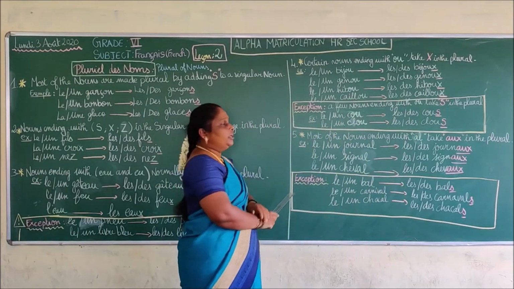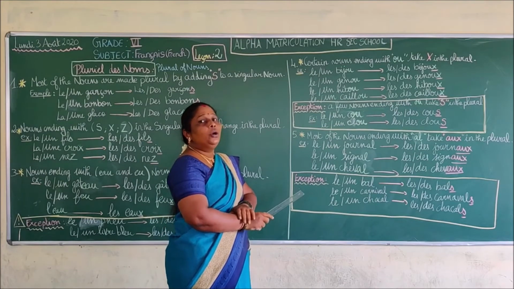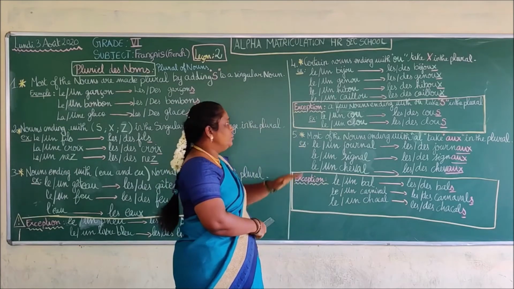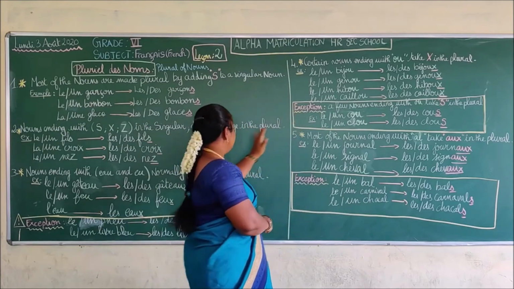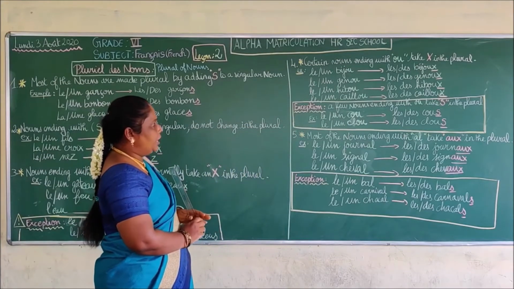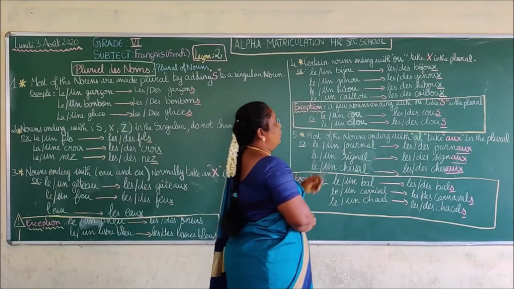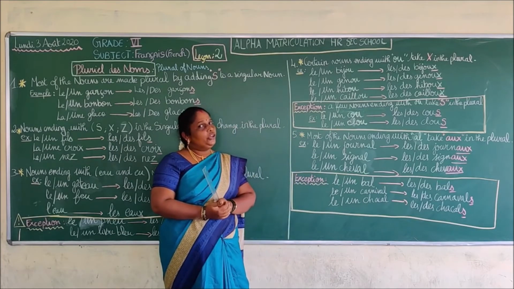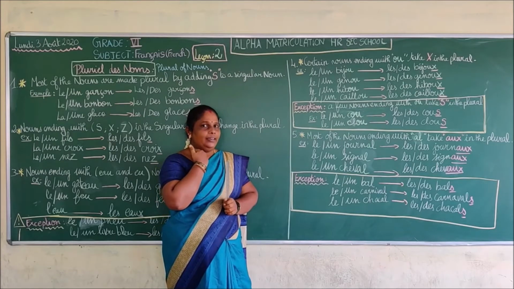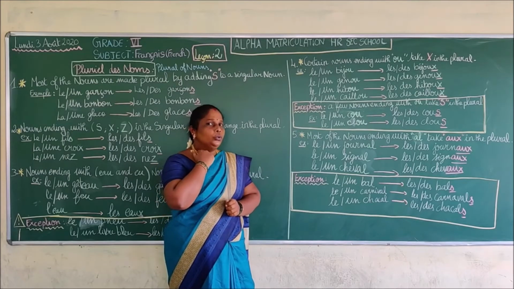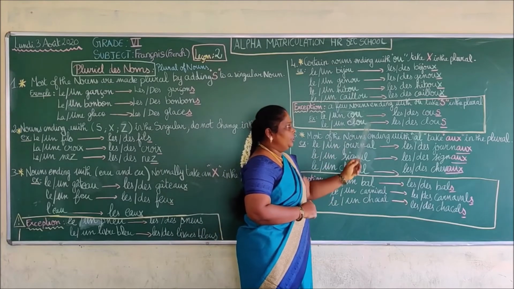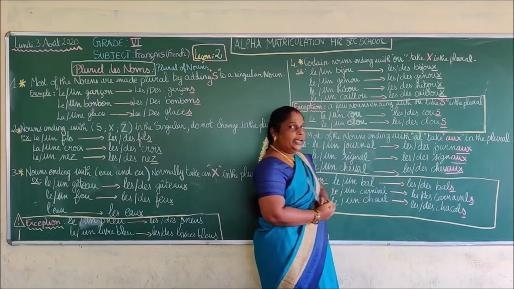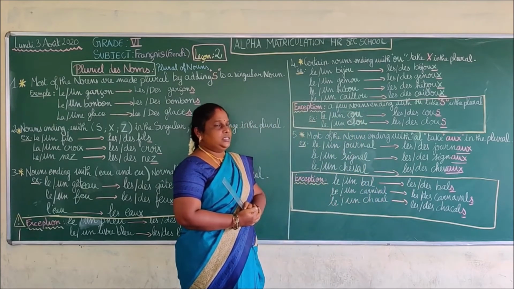So a few nouns are exceptions. A few nouns ending with OU will take an S. Okay, so for that also you have an exception. I highlighted the exceptions. You can see them in your grammar. Okay, so example, cou. What is cou? We saw it in the parts of the body also. Cou is neck. Okay, le cou, des cous. We are going to add an S instead of adding an X.